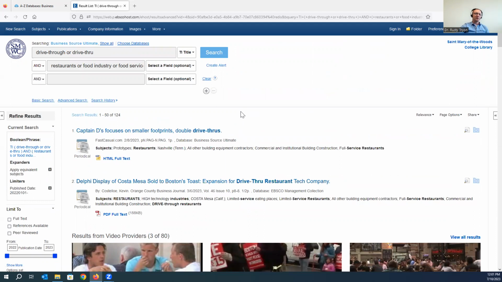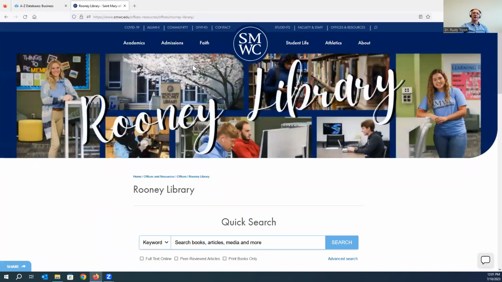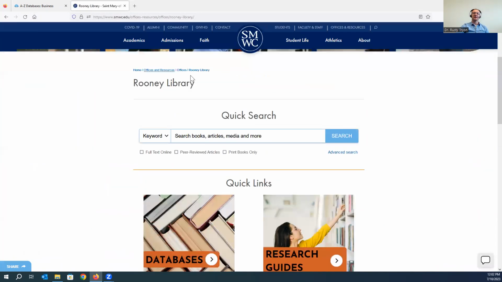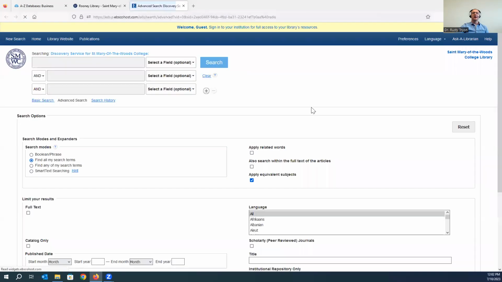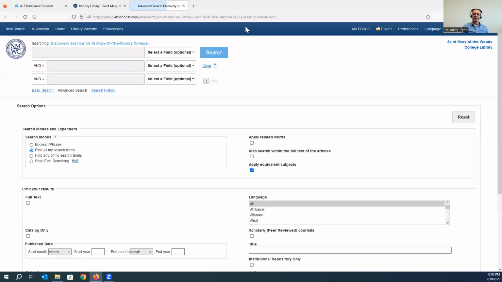So in order to do that for this particular topic, because it's a bit unique, we're going to go back to the library's main page here. In the area labeled Quick Search, underneath the search button is a link labeled Advanced Search. So we're going to click on that. As that opens, if you ever see this yellow ribbon at the top of the page saying that you're a guest, go ahead and click on that just to make sure that you have full access to all the content that's available to you. So you want to make that yellow ribbon disappear.